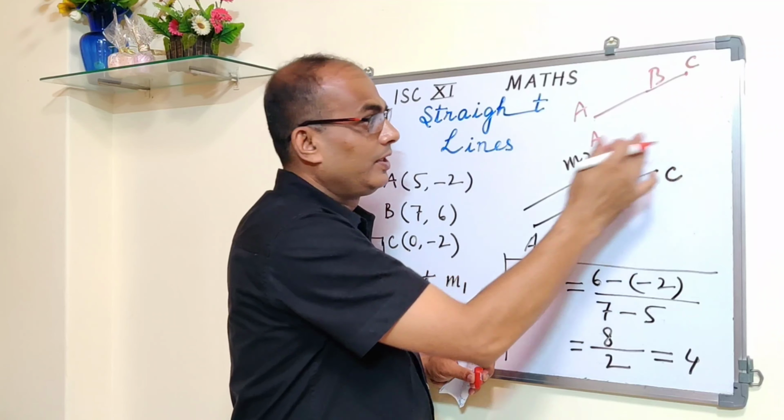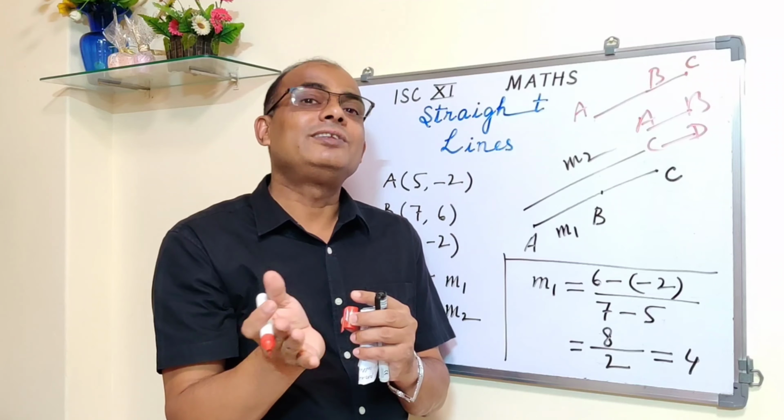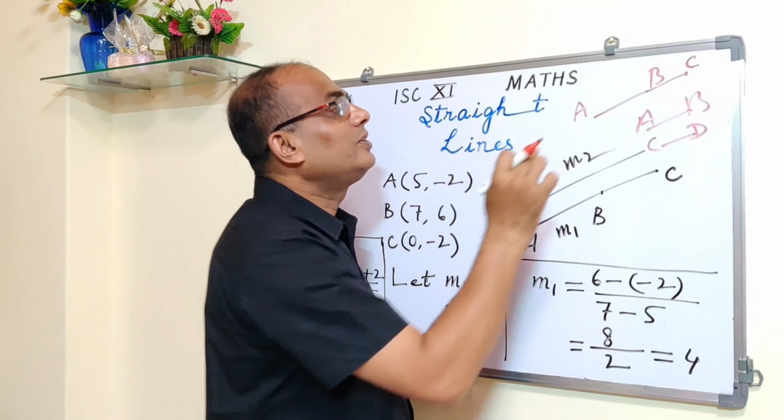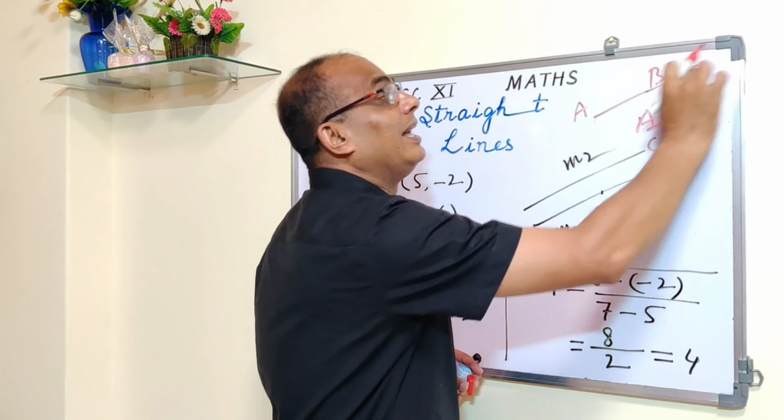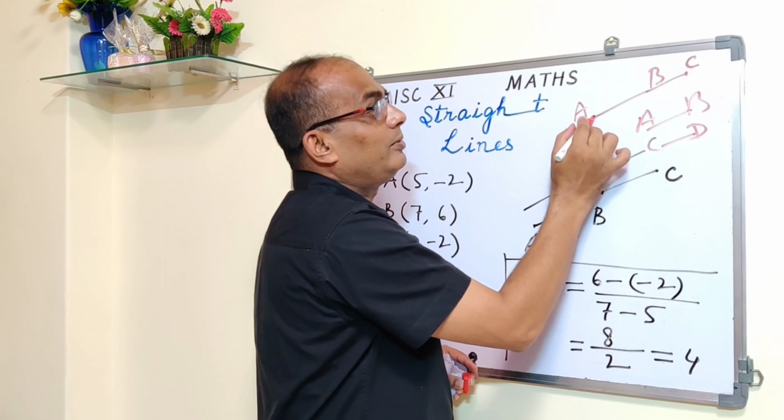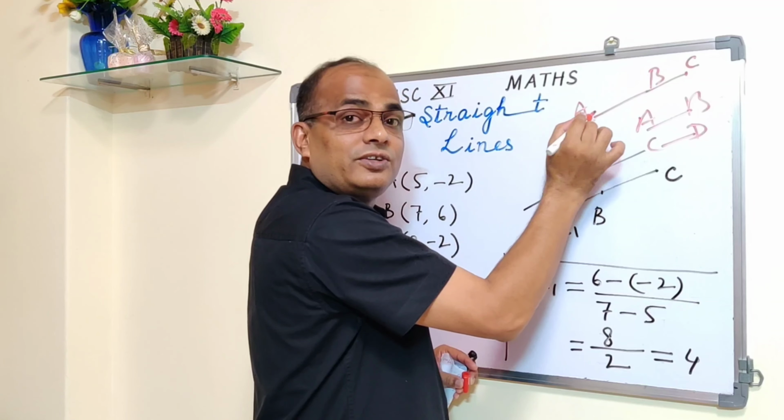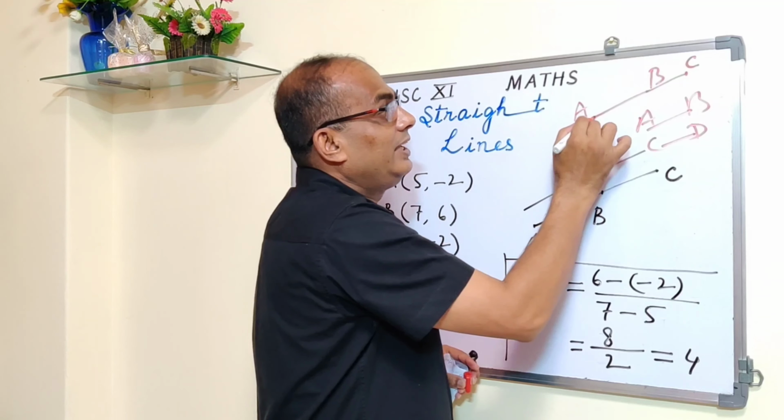So if one point is common and the slopes are equal, that means the lines are parallel, and the points will lie on the same line. So AB and AC are parallel lines with one point common. That means the 3 points A, B and C lie on the same line.